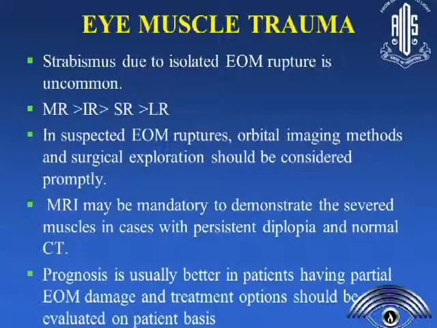So eye muscle trauma, mainly due to isolated extraocular muscle rupture, is very rare, and in the order of involvement, usually the medial rectus is very commonly injured, followed by inferior rectus, superior rectus, and lateral rectus is very uncommon. In case of suspected extraocular muscle rupture, orbital imaging is a must. It will give you an idea, especially when you are planning to explore surgically. An MRI is mandatory, and prognosis is usually better in patients having partial extraocular muscle damage, and sometimes treatment options should be evaluated and customized based on the patient's need.